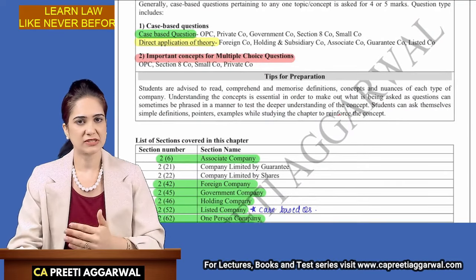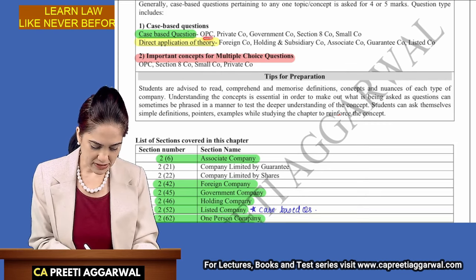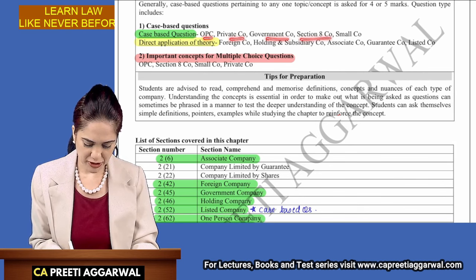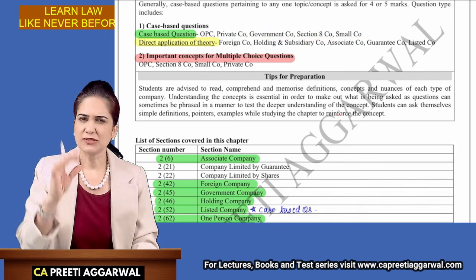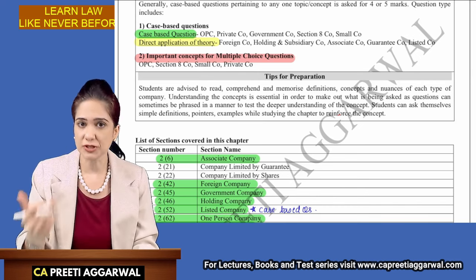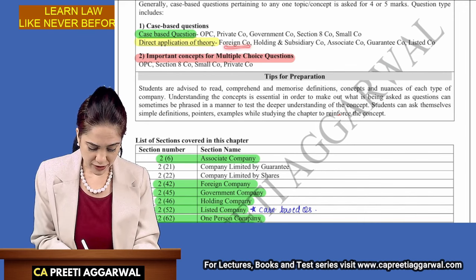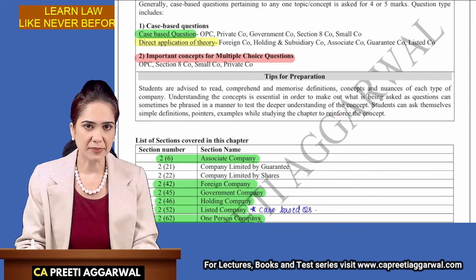In types of companies, I have already highlighted there are two types of questions which can be asked, case-based as well as theory questions. Case-based questions can be asked on OPC, private company, government company, Section 8 company, and small company. Direct application, that is theory question. Although the framing may be like a case-based question, but you're expected to write the theory. Questions may be asked on foreign company, holding and subsidiary, associate, guarantee company, and listed company.